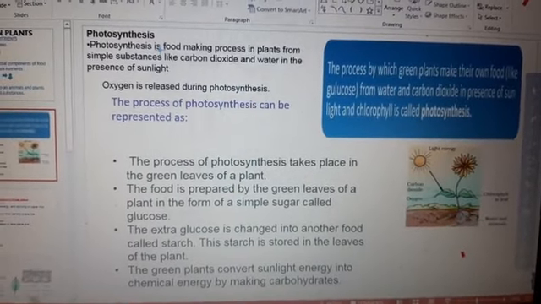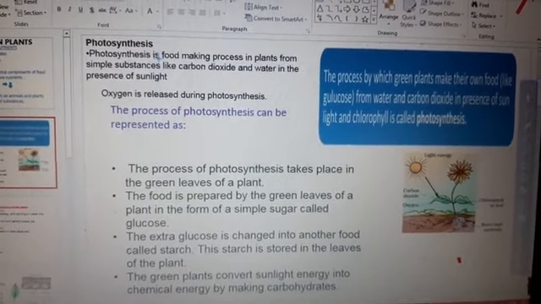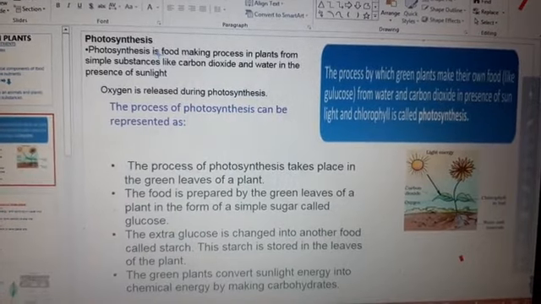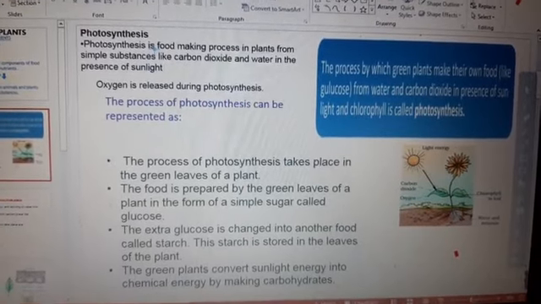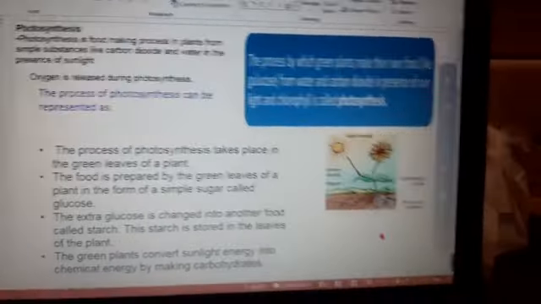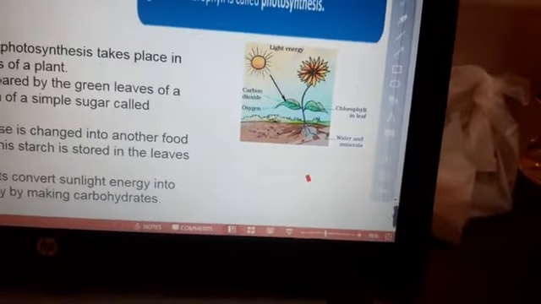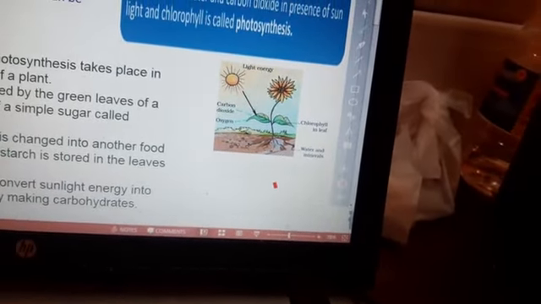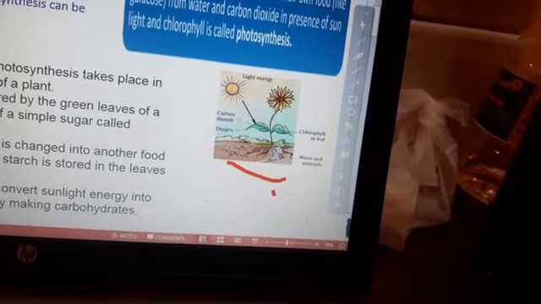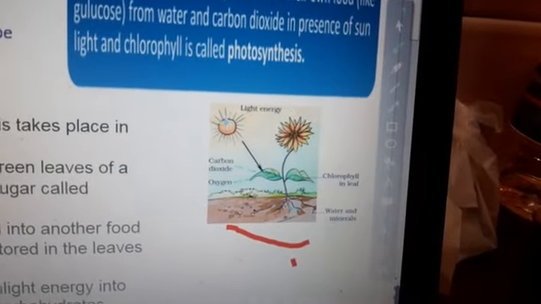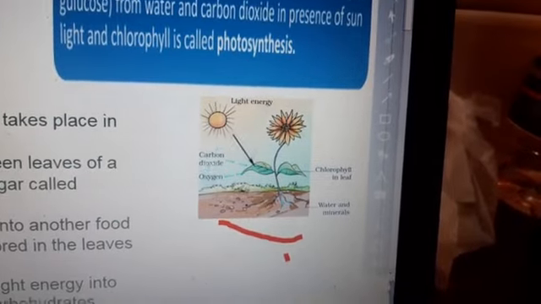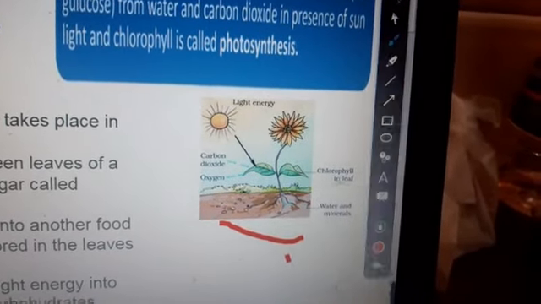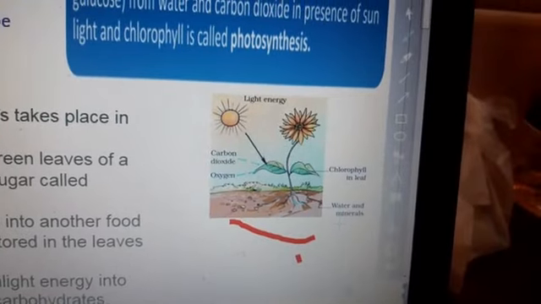So during photosynthesis, some raw materials are required: water and minerals. Carbon dioxide comes from the air and sunlight comes from the sun. Here is a diagram of photosynthesis. You can easily draw it in your notebook. I have already drawn it here: light energy, carbon dioxide, oxygen, chlorophyll in the leaf, and water and minerals.